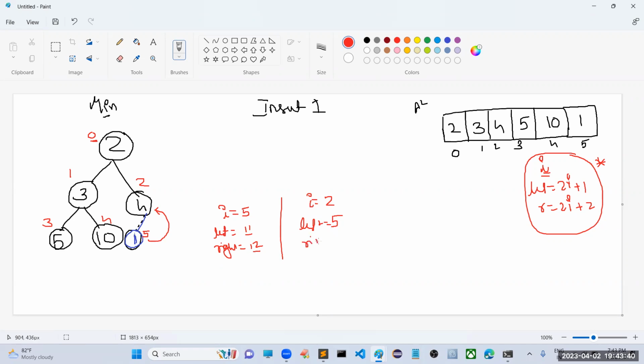Okay. Try to find out the right child. Sir, what is the right child here? Sir, we are getting 2 into i. 2 into 2, 4. 4 plus 2 is nothing but we are getting 6. But this one is out of bound. So this one is also out of bound.